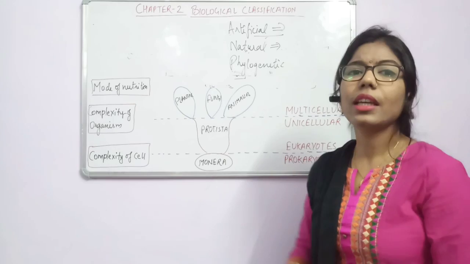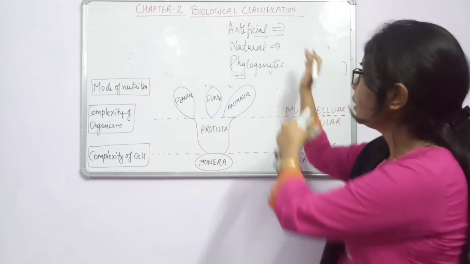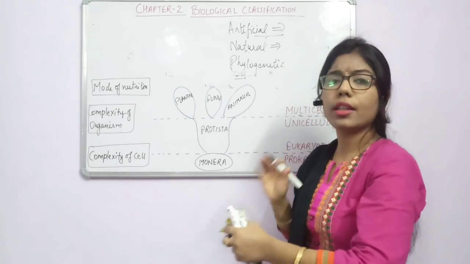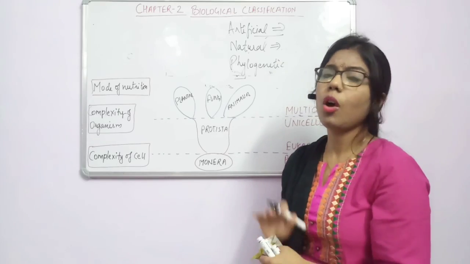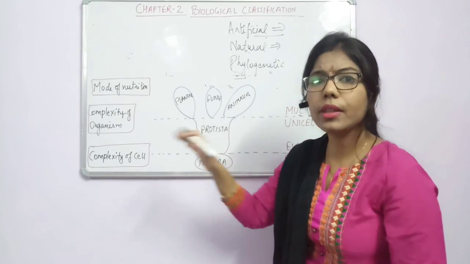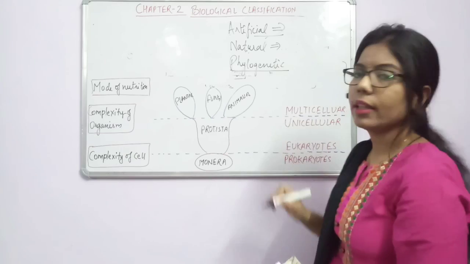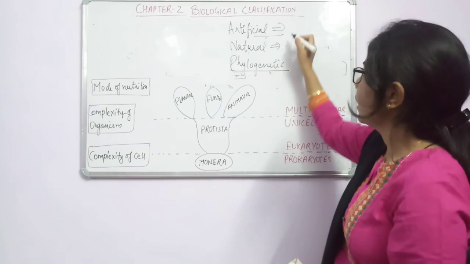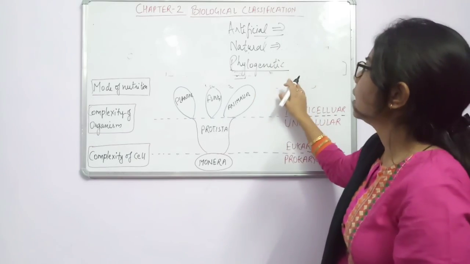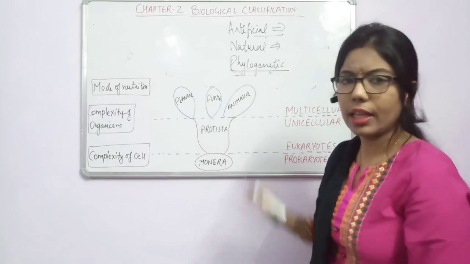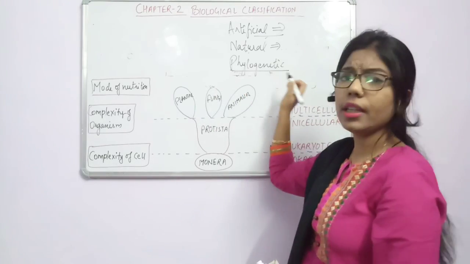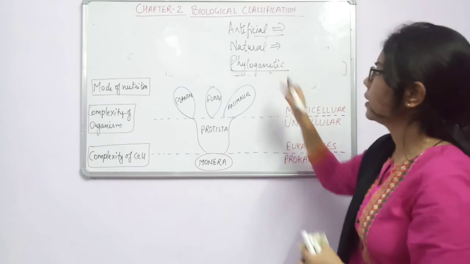And phylogenetic is what? Along with these characters, we are considering the ancestor relationship of the organism with the previous one. This will come under the phylogenetic relationship. So in the next lecture, again we will study these different types of classification. Fine. And what are the different methods to observe these things?